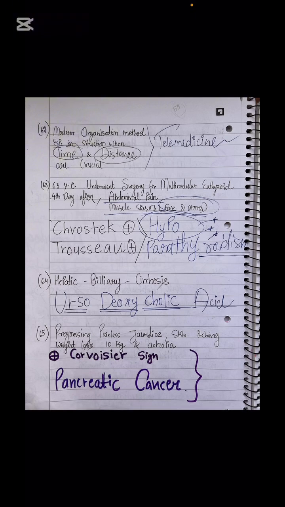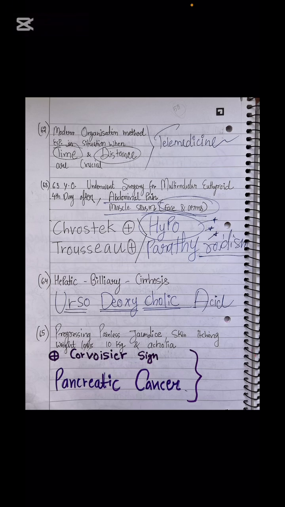Next is a 64-year-old patient with primary biliary cirrhosis. So what drug will you prescribe? Sir, we will prescribe a drug which is effective as a urate lowering agent type. So when urate needs to be lowered, it is ursodeoxycholic acid. Sir, in the case of primary biliary cirrhosis, we will prescribe to the patient ursodeoxycholic acid.